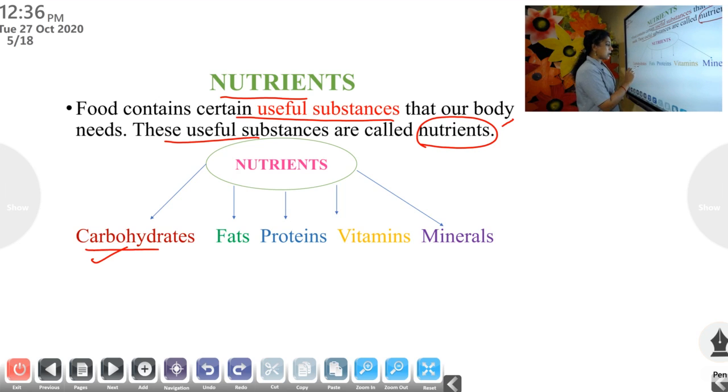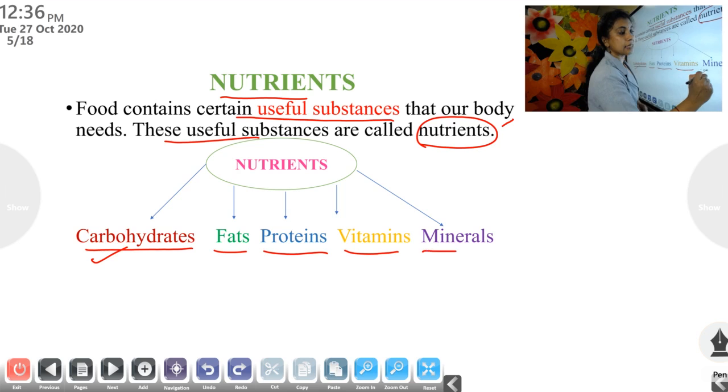carbohydrates. What is that? Carbohydrates, fats, proteins, vitamins and minerals. These are the 5 major types of nutrients. Once again, which are the nutrients? Carbohydrates, fats, proteins, vitamins and minerals.